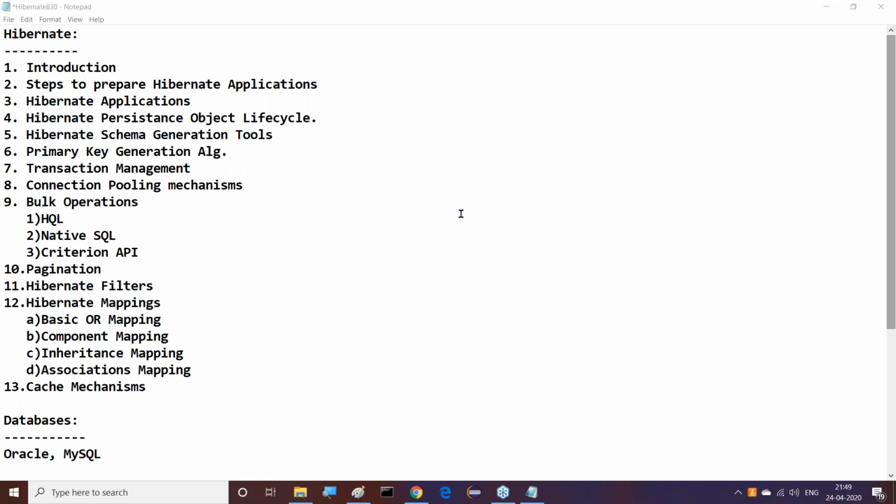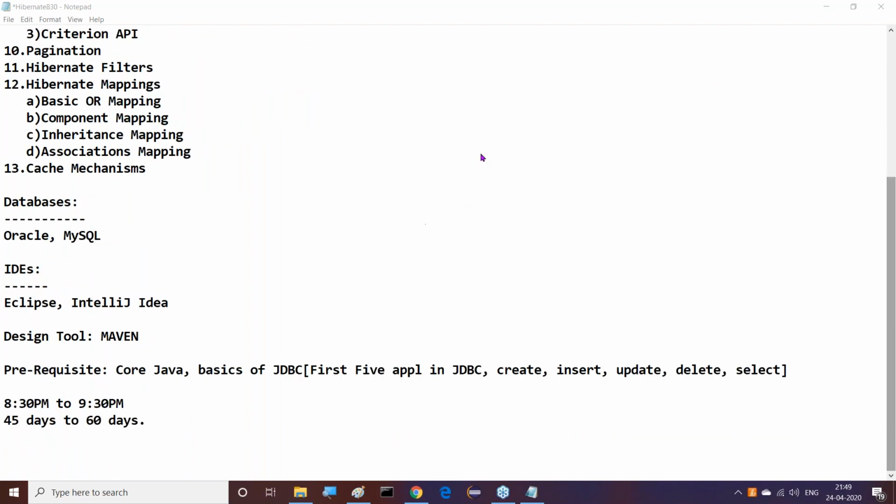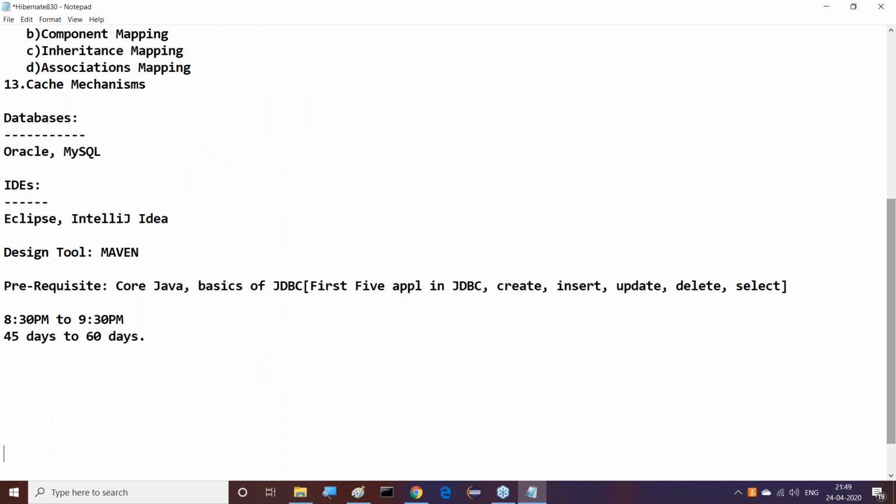Yes, the classes will be, I need to give this information also. Sir, 45 to 60 days of time I'm going to take. Per week the classes will be Monday to Saturday. Sunday is a half day. Depending on your view, if you want to take off on Saturday, that will be okay, no problem. But I want to take classes from Monday to Saturday. If my syllabus is not on the right track and it is required to take a class on Sunday, definitely I will take the class on Sunday without any hesitation.